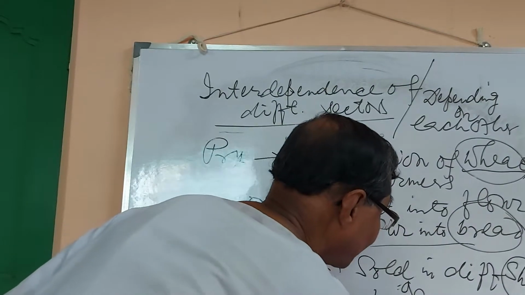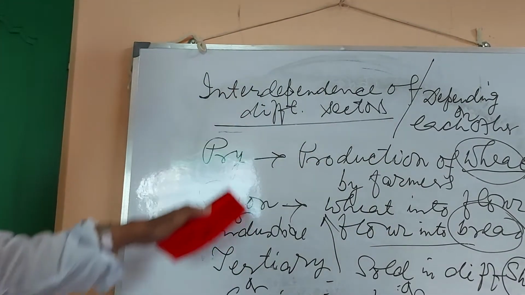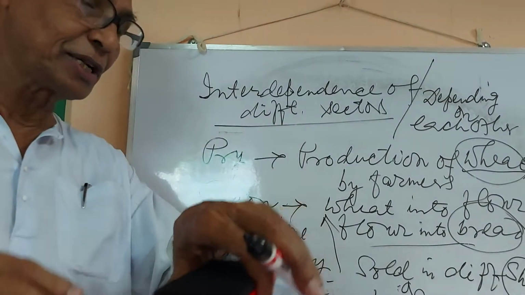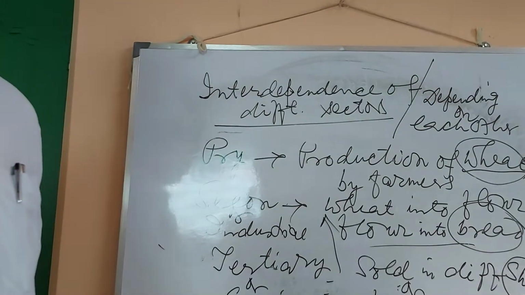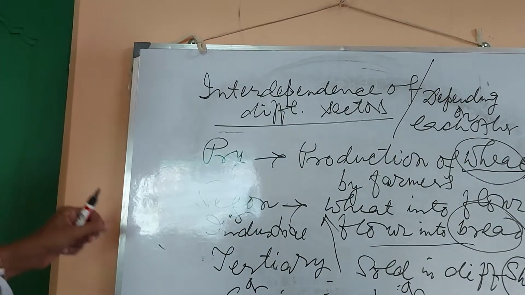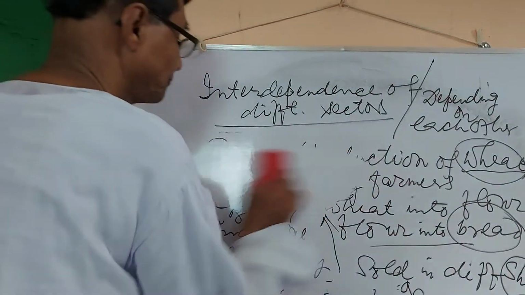So you see that these three sectors are interdependent, that is, dependent on each other. Okay? These three sectors are dependent on each other. Alright?